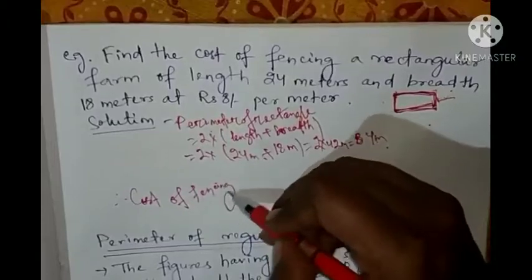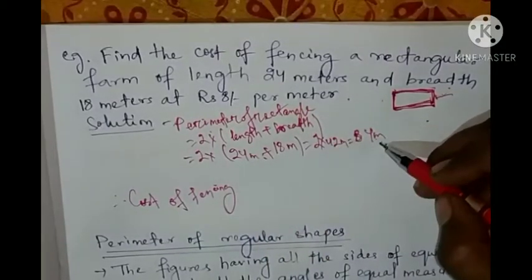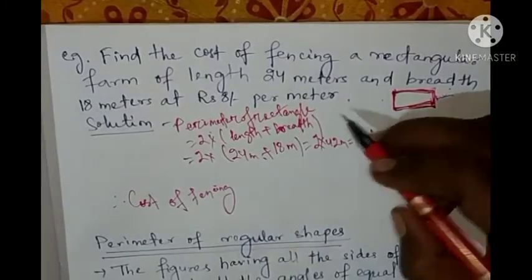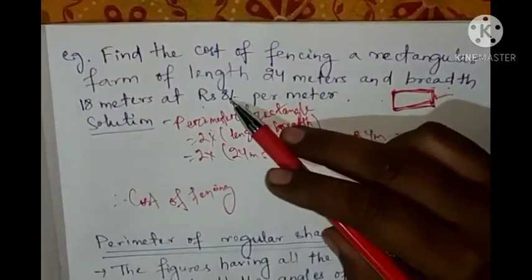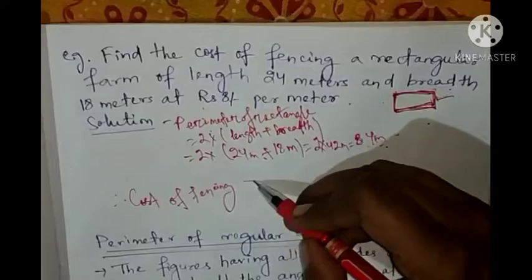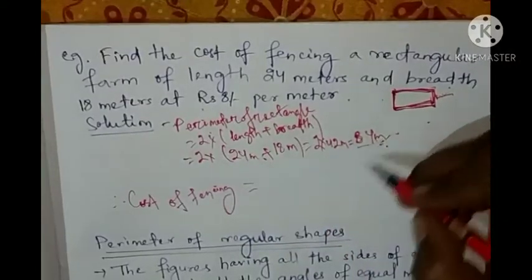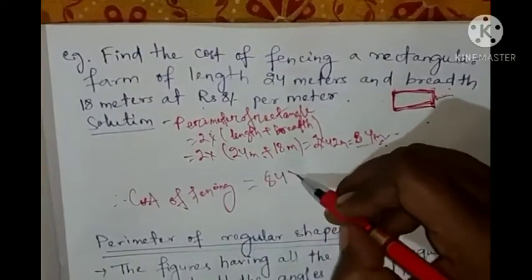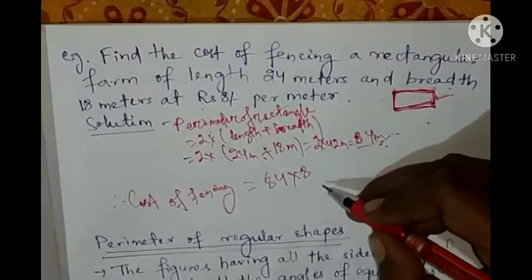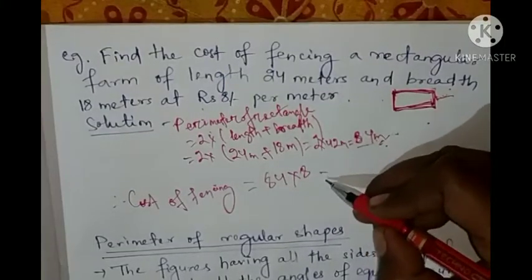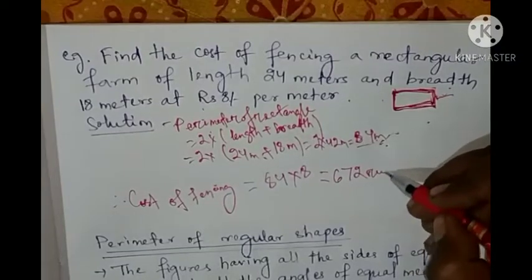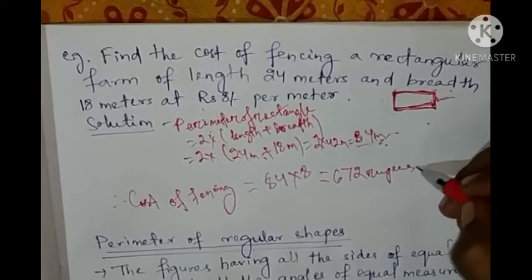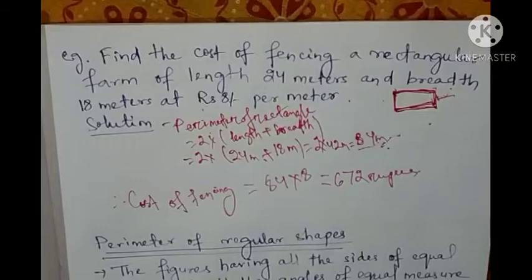Okay. So next you will write, hence cost of fencing. We got the fencing, perimeter is the fence. So for Rs 8 per meter, for 1 meter how much? 8 rupees. So for 84 meter how much will it be? 84 into 8, so it is how much? 672 rupees. So this is the cost of fencing.